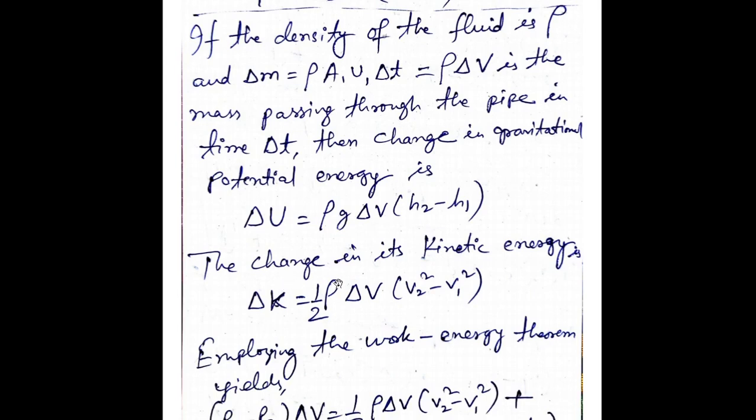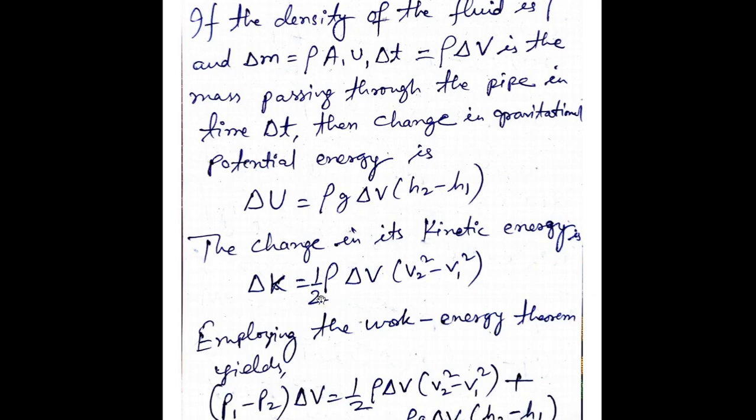Now, what is the change in kinetic energy? The change in kinetic energy, delta K, is equal to half rho delta V times V2 square minus V1 square. Kinetic energy is half m v square, so delta K is half delta M v square, and delta M is rho delta V. Here v square is the final velocity square minus the initial velocity square, so V2 square minus V1 square. This is the change in your kinetic energy.